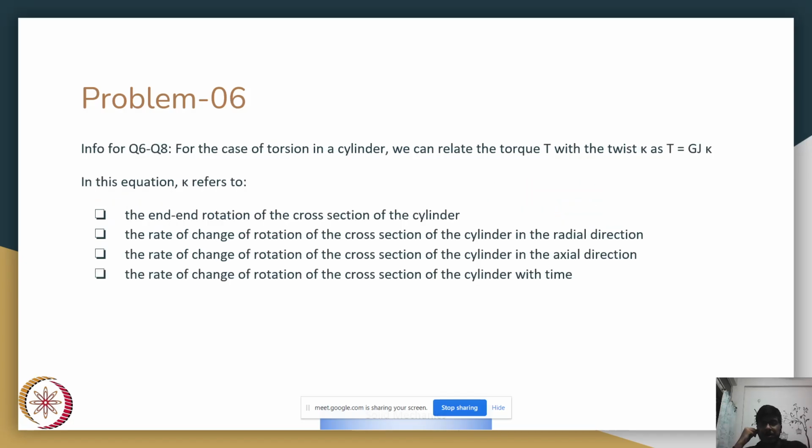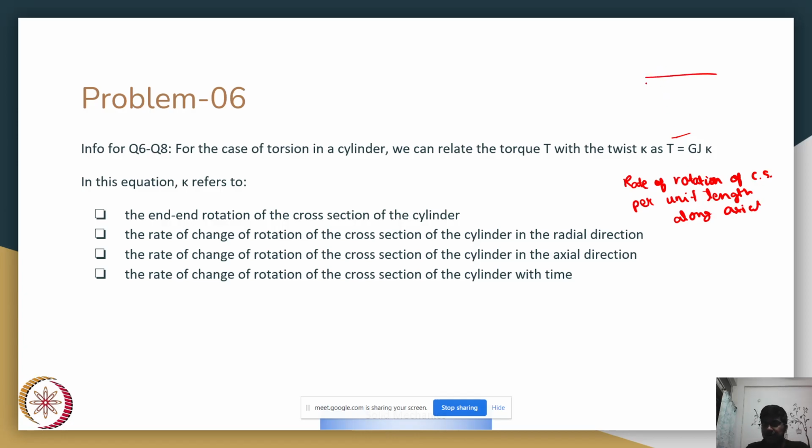Problem number 6. For case of torsion in a cylinder, we can relate torque T with twist kappa as T is equal to Gj kappa. This is what we were speaking of earlier as well. And in this equation, kappa refers to the twist, which is essentially, as I mentioned earlier, rate of change of rotation of cross section per unit length along axial direction, right?